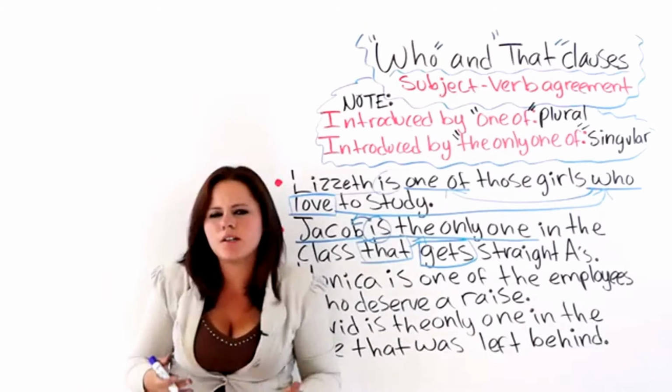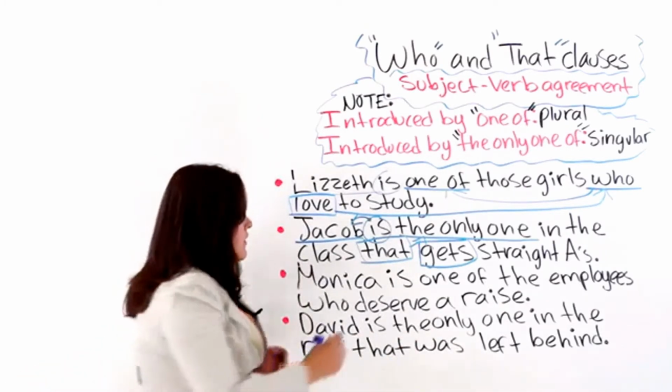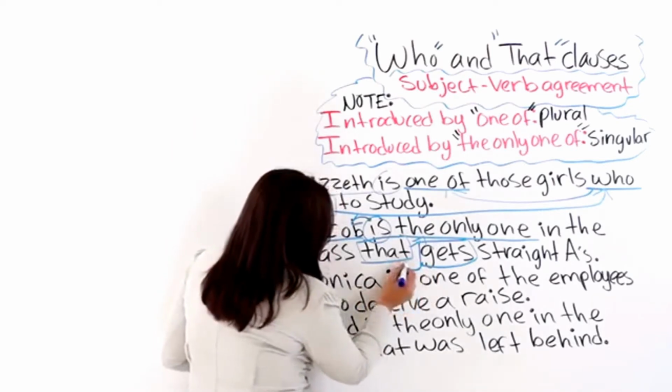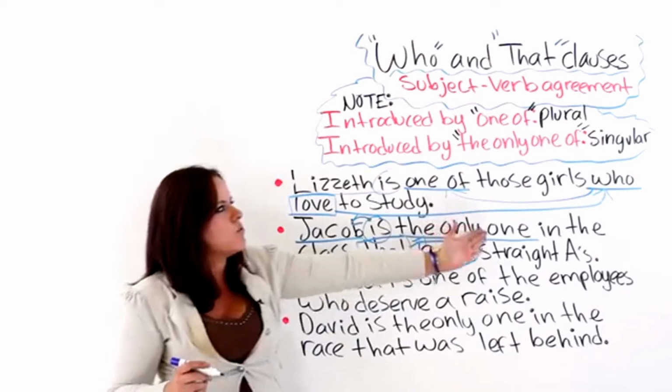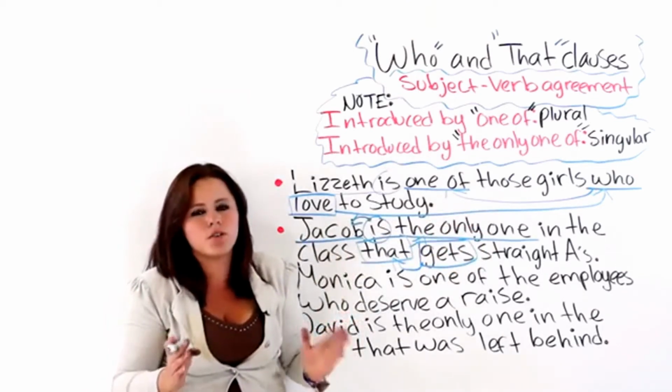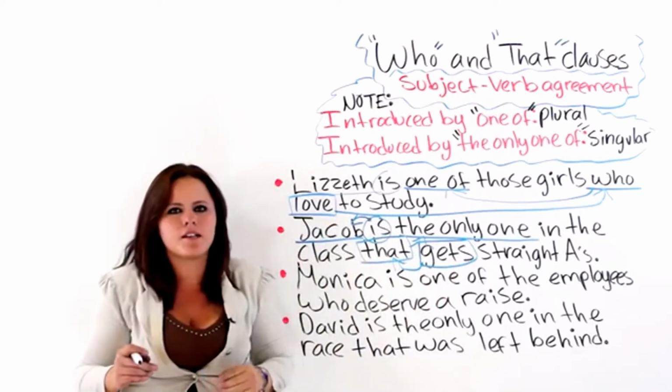Even if we are talking about the whole class, we are going to focus our attention on that, and that is preceded by the only one. So the rule is to use a singular verb, gets.